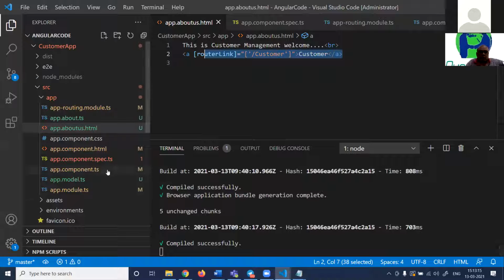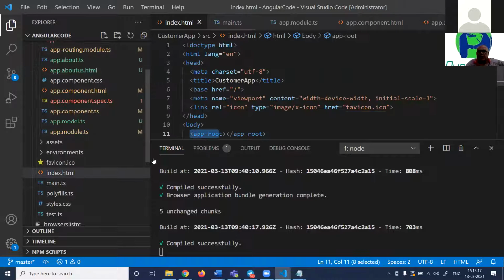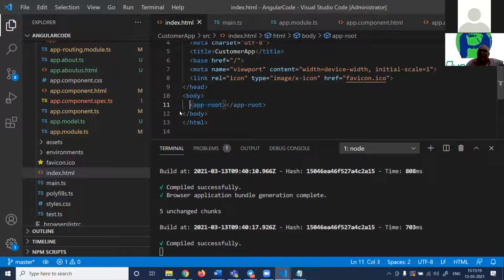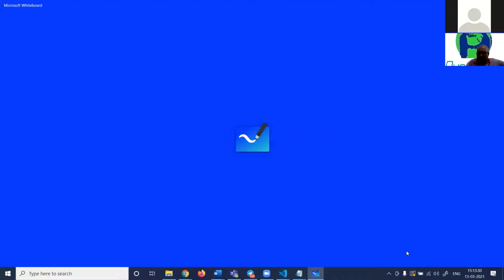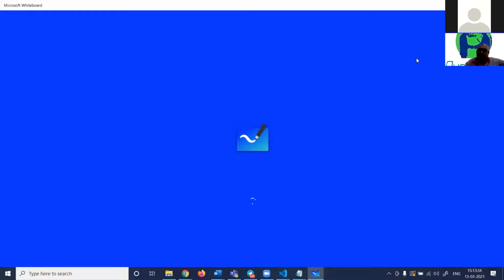So now look at this. This is our index page, index.html. In this we have app root.